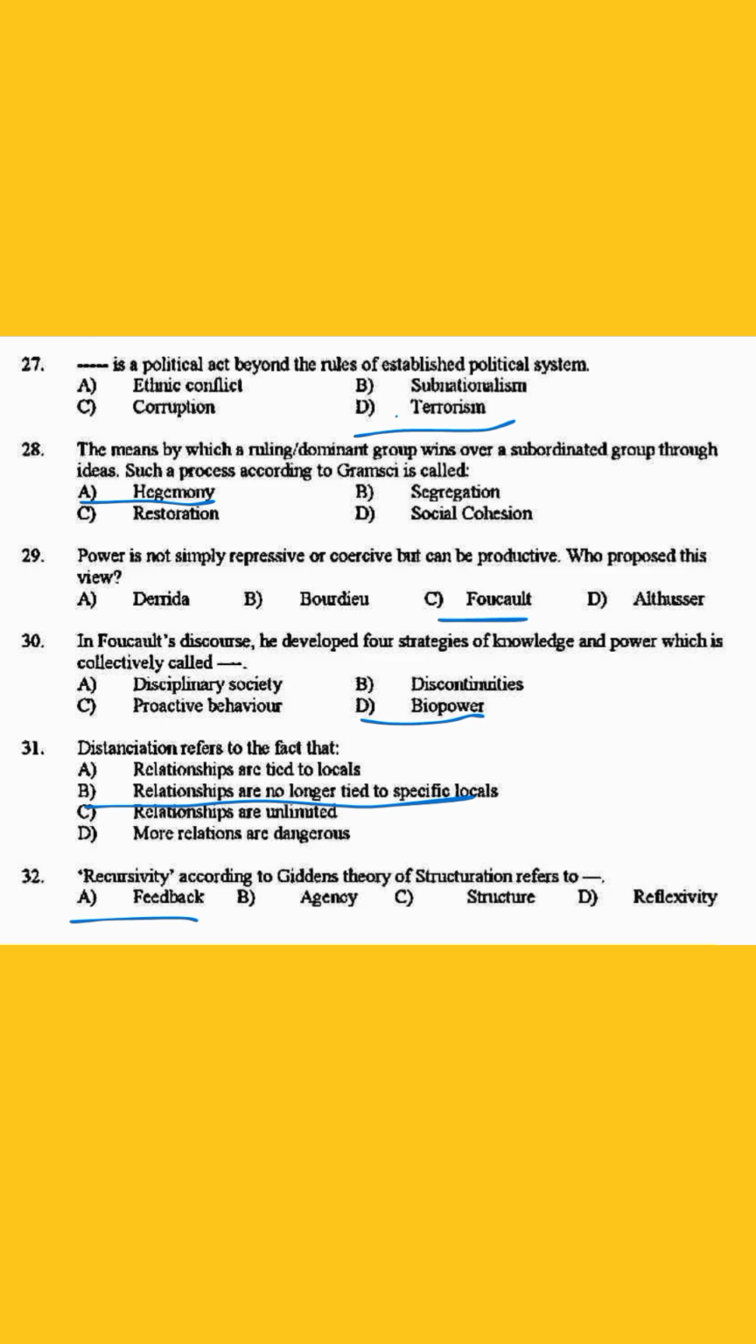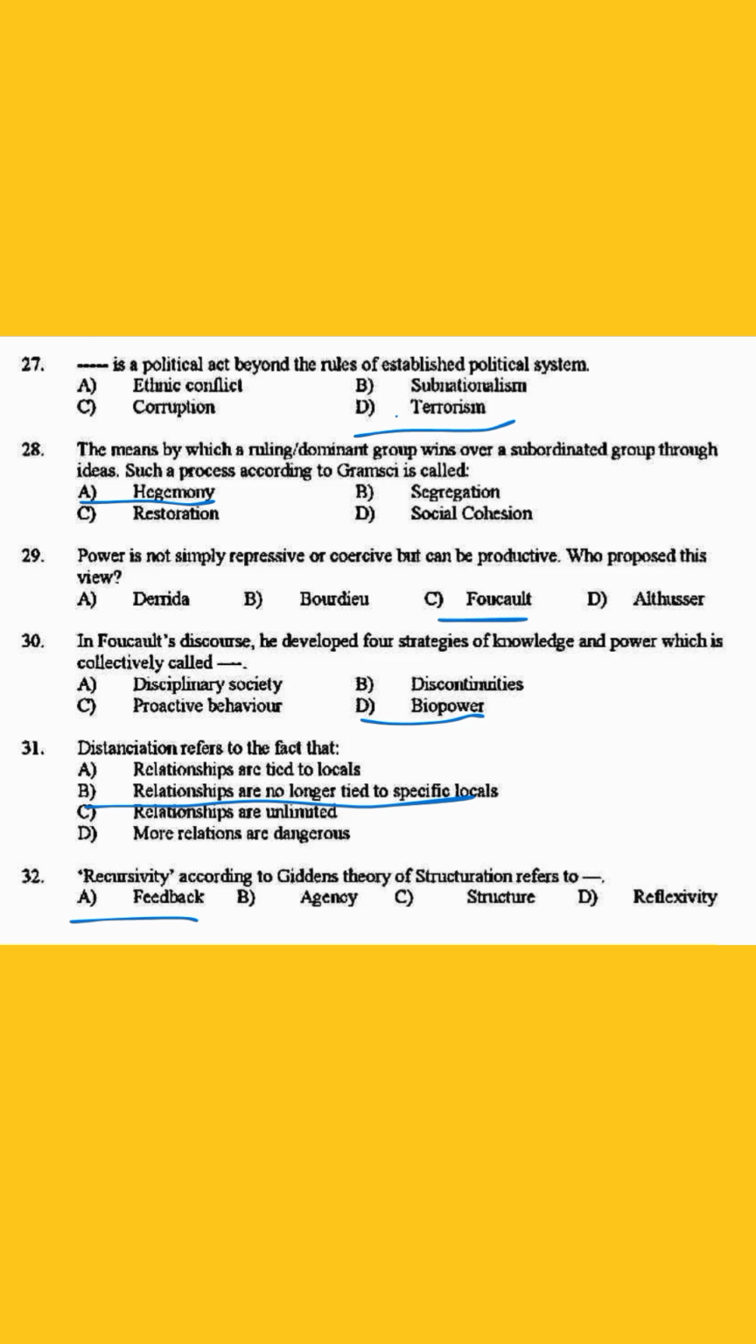30. In Foucault's discourse, he developed 4 strategies of knowledge and power, which is collectively called dash. The answer is option D, biopower. 31. Distanciation refers to the fact that. The answer is option B. Relationships are no longer tied to specific locales.